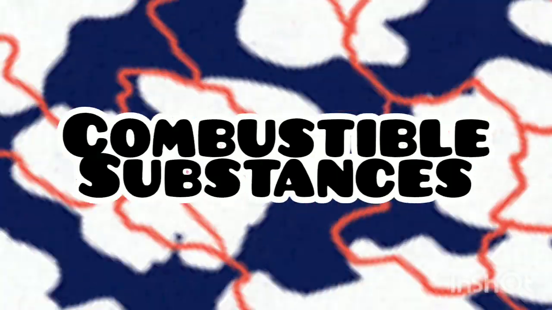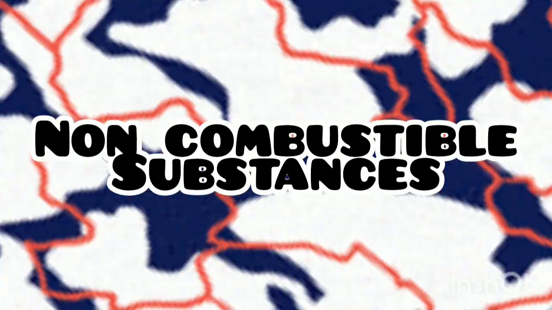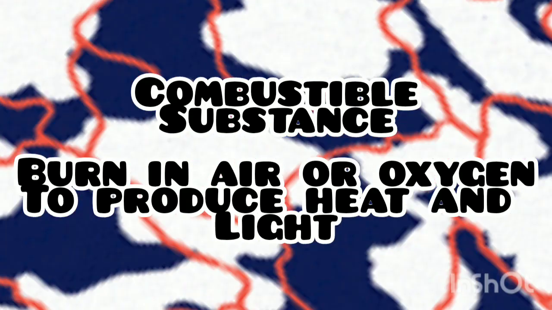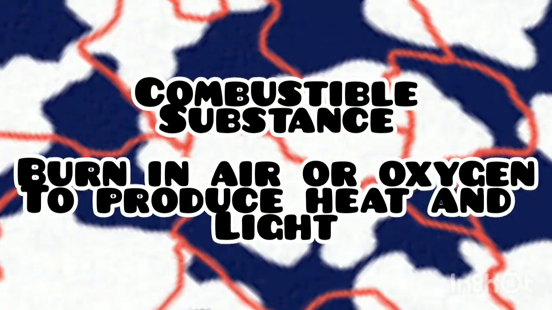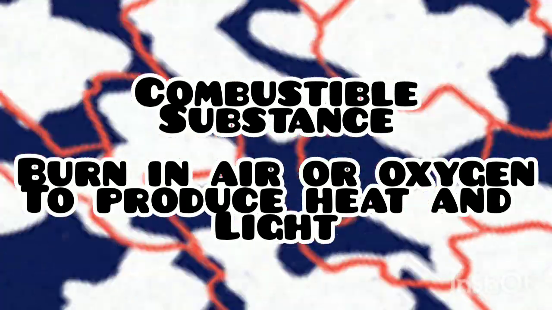Now, according to the burning ability, we can divide the substances into two types: combustible substances and non-combustible substances. What do you mean by combustible substances? The substances that burn in air or oxygen to produce heat and light are called combustible substances. Can you say some examples?